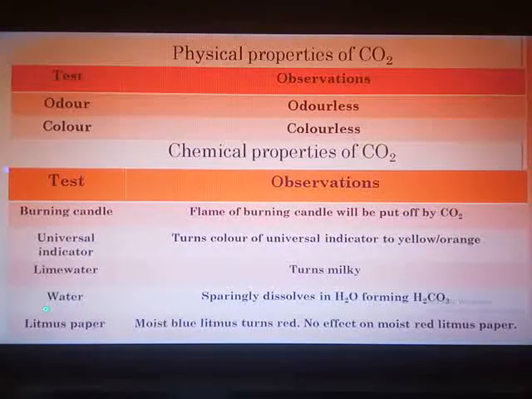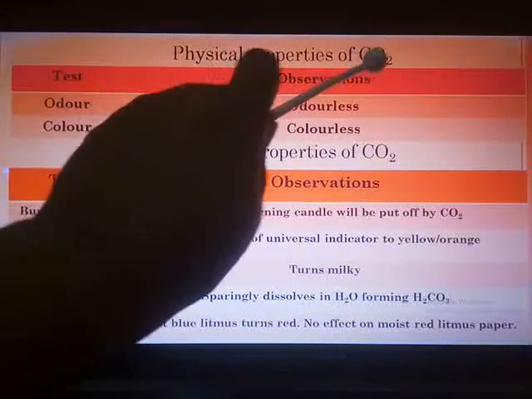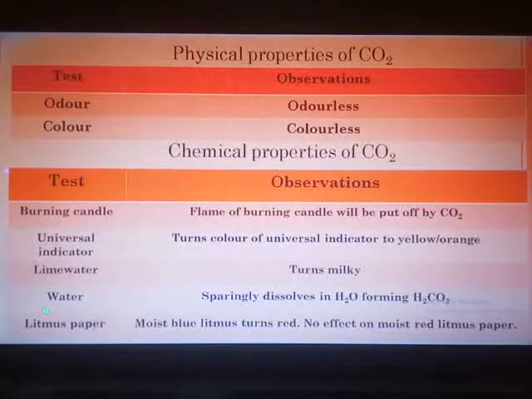Our next topic is, you can see here the chart displaying the different properties of carbon dioxide. As you all know, carbon dioxide has molecular mass 44 and molecular formula CO2. It occurs in the air in the free state to the extent of about 0.03%.